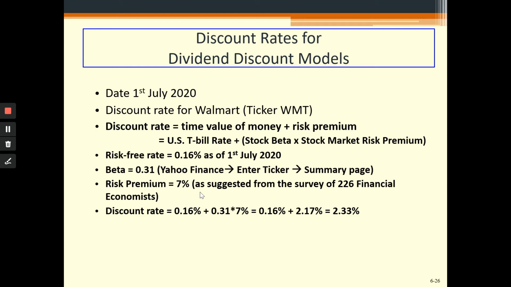So consider Walmart. If we want to find the discount rate for Walmart on 1st July 2020, when I'm recording these slides, then as of 1st July 2020, the risk-free rate available for the 90 days T-bills is 0.16%.